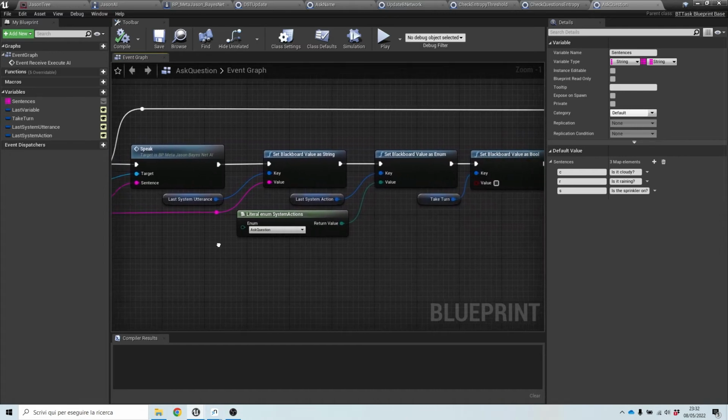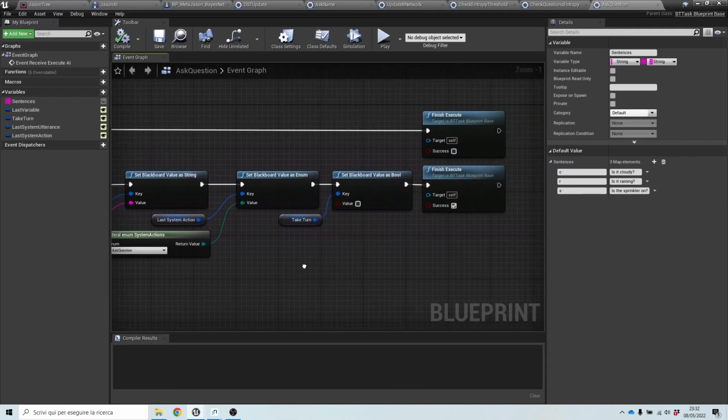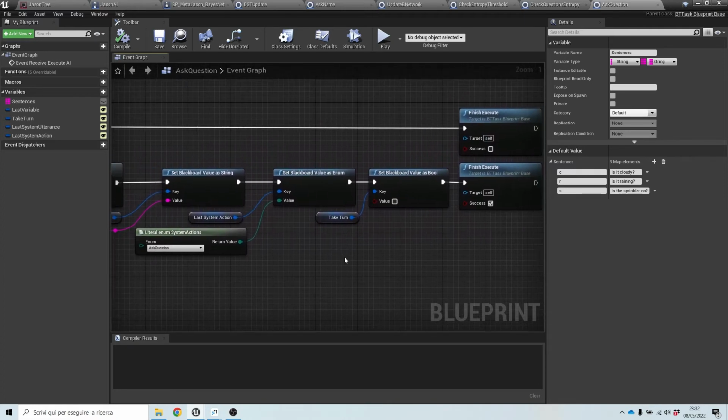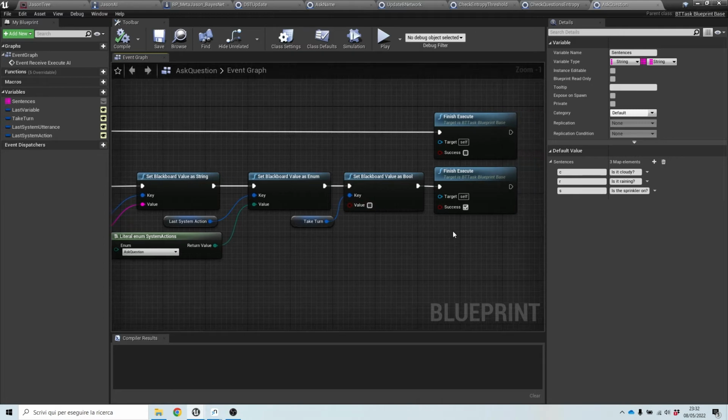Everything is practically identical to the last video, but this time we are distributing the logic inside the nodes of the behavior tree. Again, now it's our time to take the turn and return a success.